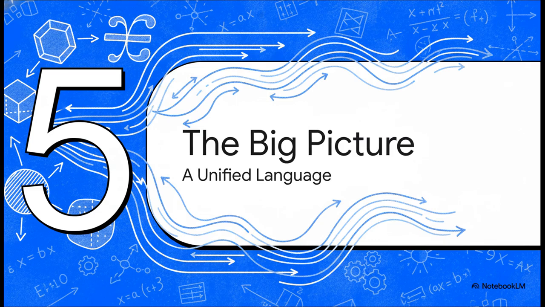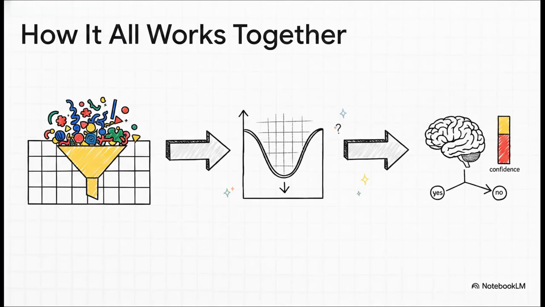Okay, let's zoom out and bring this all together now. These three dialects, grammar, engine, logic, they aren't separate things. They work together in perfect harmony to create a single, unified language for artificial intelligence. So here's how it all connects. Linear algebra, the grammar, takes messy, real-world info and organizes it into those neat vectors and matrices. Then calculus, the engine, fires up gradient descent to search through that data and find the patterns that minimize errors. And finally, probability provides the logic, letting the whole system deal with uncertainty and make smart judgments in a world